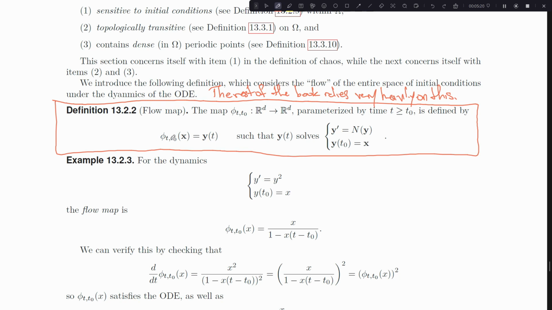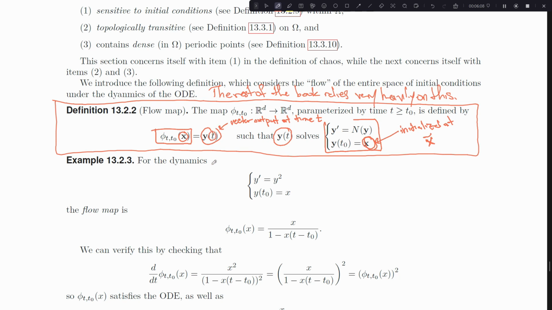And it's a vector field. So it takes in x, a vector, and it outputs a vector as well. And this vector, the vector output at time t is y, where that specific y is actually the solution to my dynamics initialized at x. Okay, so whatever vector I'm plugging into the flow map, that's the initial point of the dynamics. And then I basically say, okay, my dynamics is allowed to push me somewhere at time t.